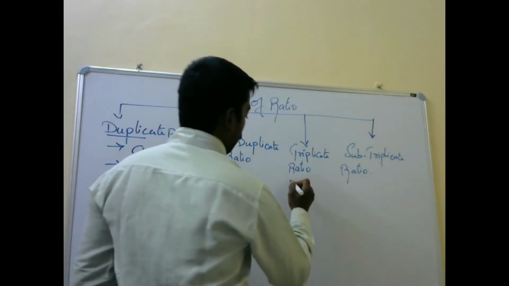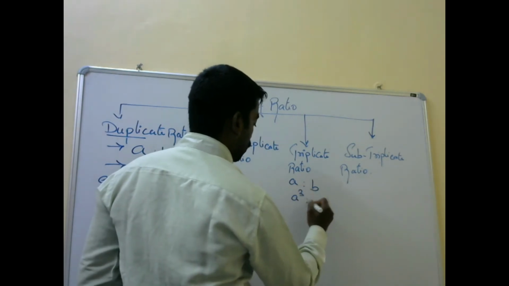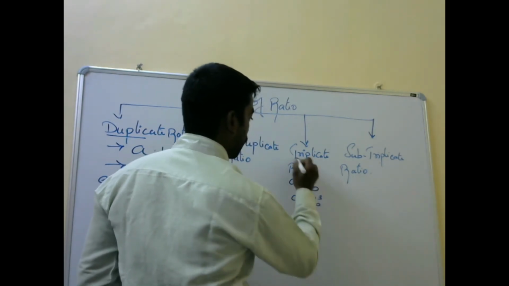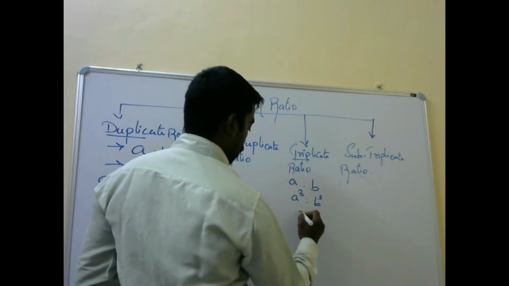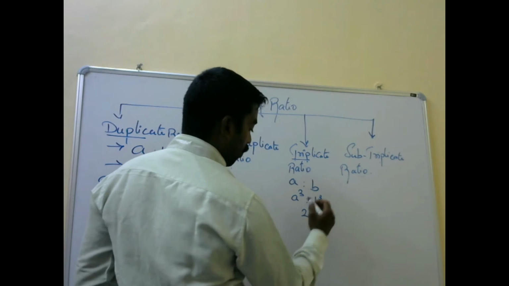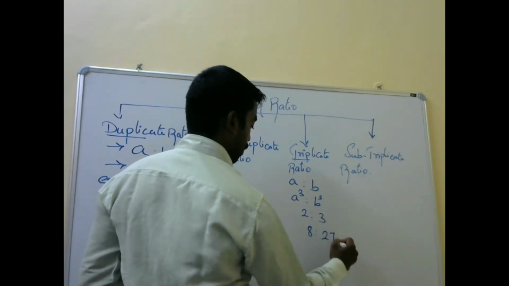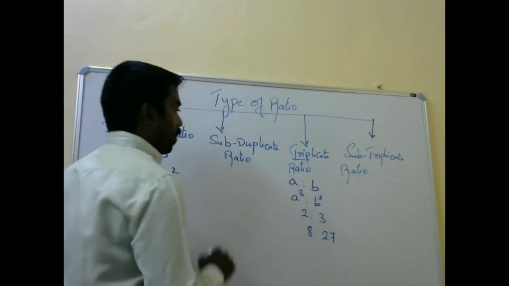Triplicate ratio. Ratio A is to B. So you will get A cube is to B cube. Why cube? Because it is triplicate. So if you give 2 is to 3, 2 2s are 4, 4 2s are 8. 3 3s are 9, 9 3s are 27. This is the example for triplicate ratio.